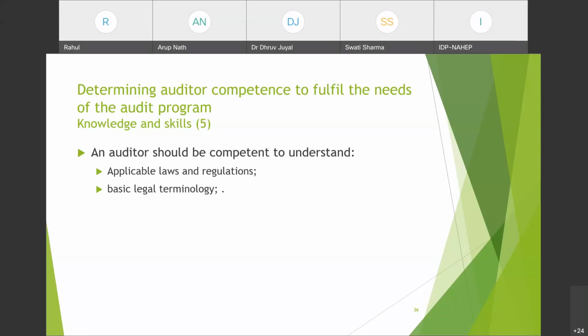Now, as we discussed yesterday, if someone is claiming that their product is organic, so an organic certificate must be there. If an organization is claiming that their product is as per Ayush requirements, so those legal requirements shall be there. And if any state has any particular requirements, those legal requirements should be there. An auditor should know. It is not necessary that an auditor should know each and everything.